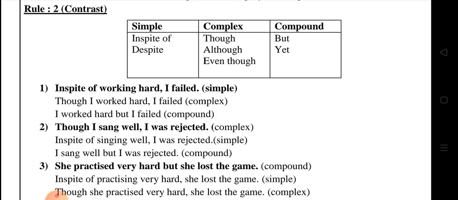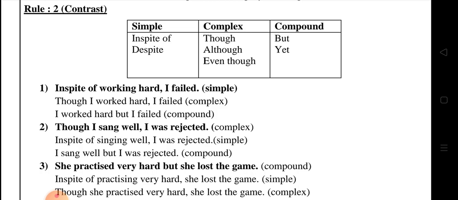After in spite of and despite, you have to write v4 only. You just have to memorize this one. Without memorizing this, we can't do anything. Just as when you are solving problems in mathematics you have to memorize, you have to memorize all these things. Next, the complex: though I worked hard, I failed. In the second sentence, the verb is given in v2. So just look at the first sentence: in spite of working hard, I failed. Though plus subject plus next verb. In this manner, we have to write the sentence in complex.